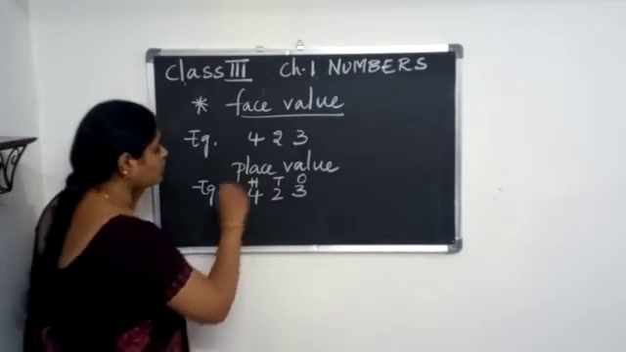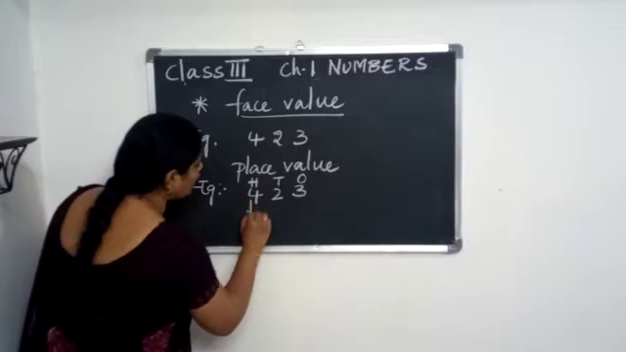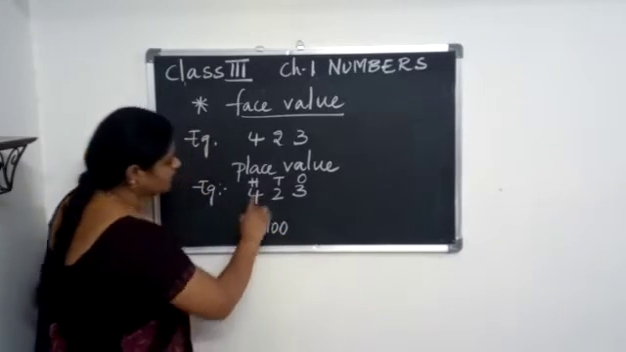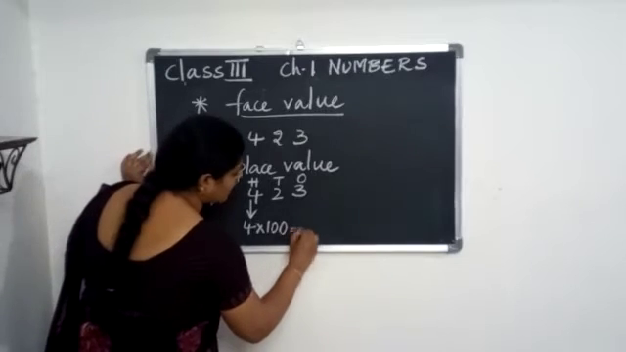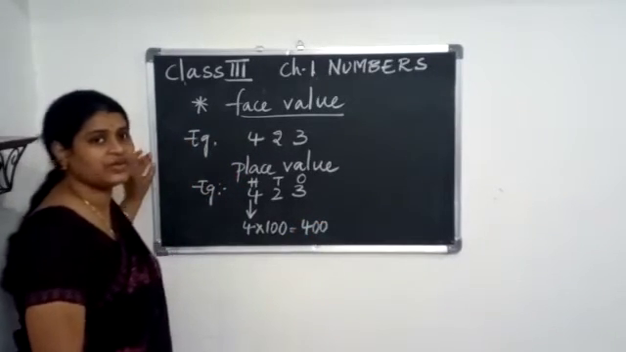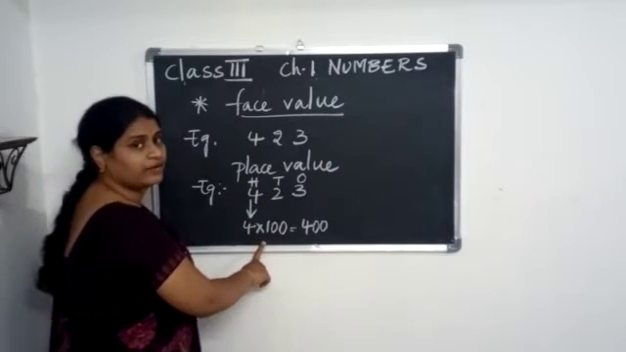So, what is the place value of 4? Place value of 4 is what? As it is in hundreds place, what are we going to do? We are going to multiply with 100. So, the place value of 4 is nothing but 400. Is it clear, children? So, the place value of the 4 is 400.